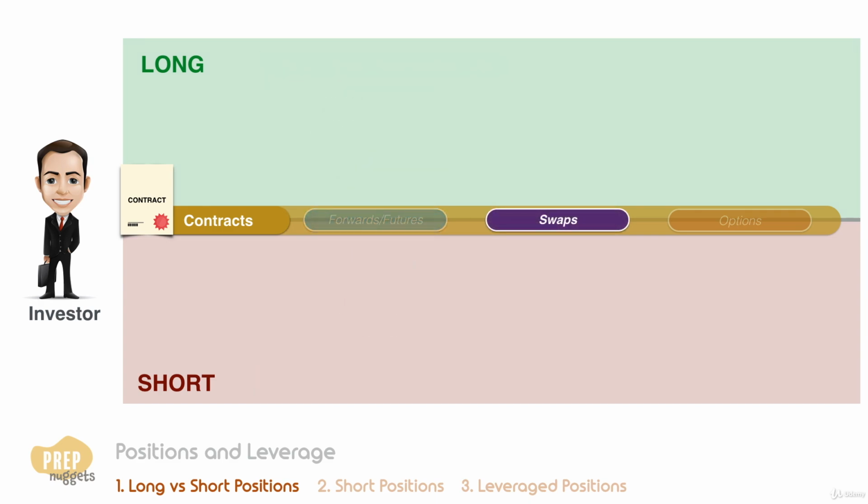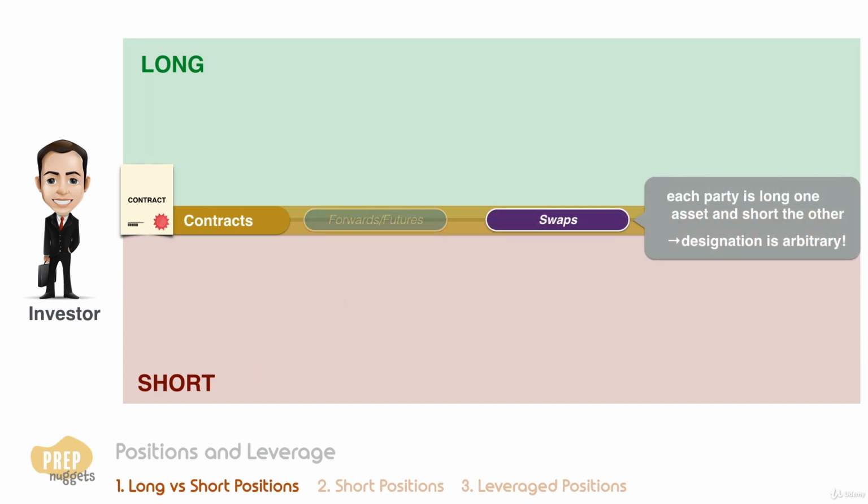In swaps, each party is long one asset and short the other, so the designation of the long and short side is often arbitrary. Usually, the side that benefits from an increase in the quoted price or rate is referred to as the long side, and the other side will be the short.